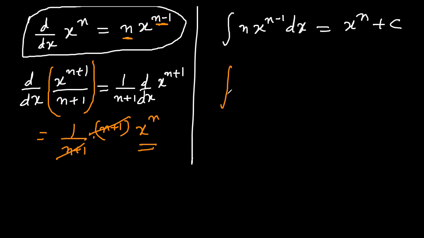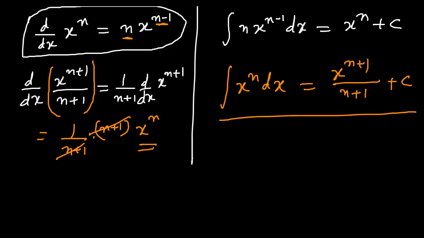Can I write the formula now? I can write the formula: integration of x to power n should be equal to x to power n plus 1 divided by n plus 1 plus c. That's interesting, isn't it?